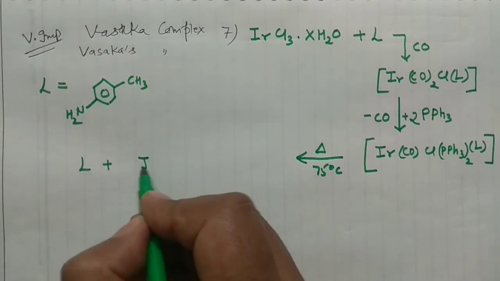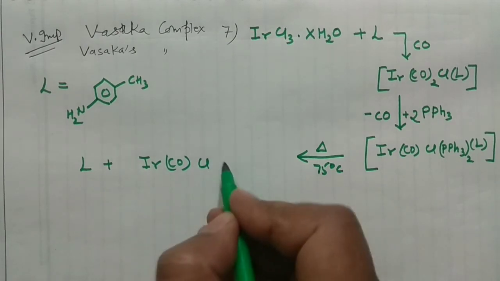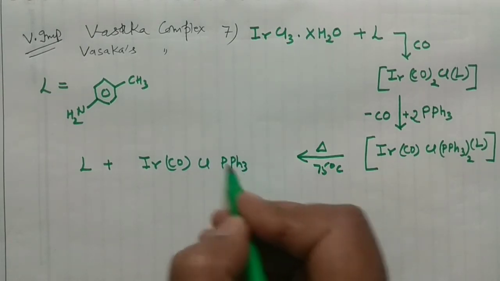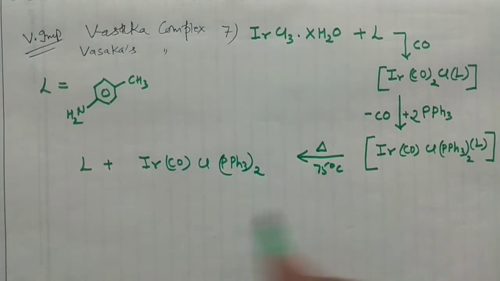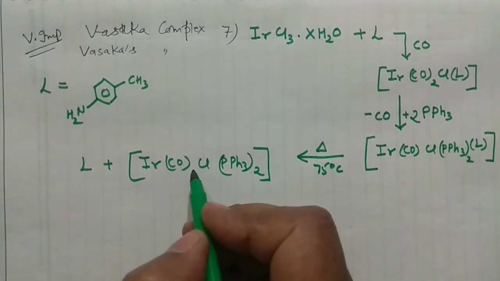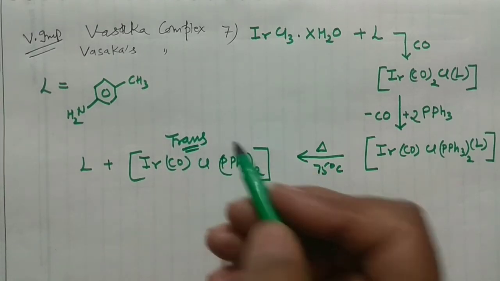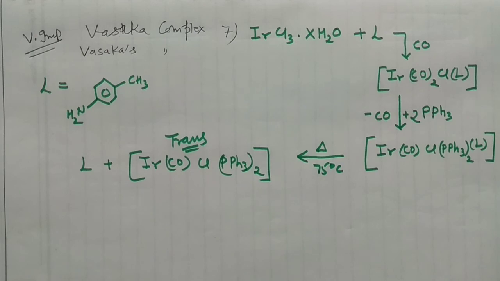So Vaska's complex is what? IrCOCl(PPh3)2. Okay, so this is your Vaska's complex, and remember it's a square planar complex. Okay, and it's trans in nature. So you should know the structure of this Vaska's complex, and this Vaska's complex is very, very important.